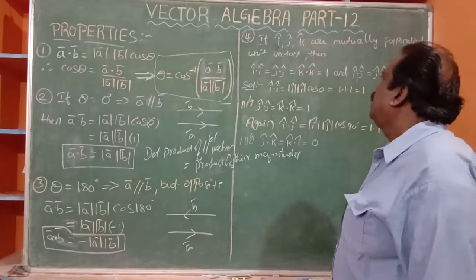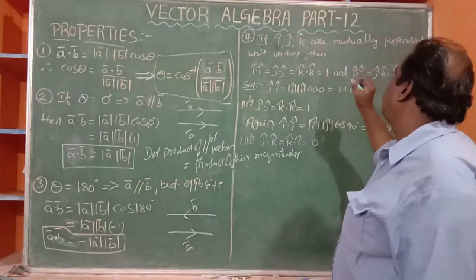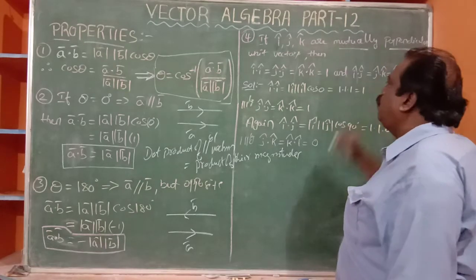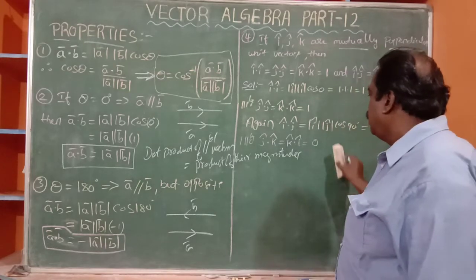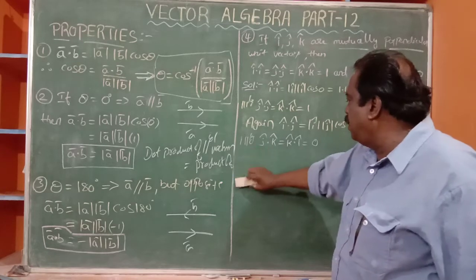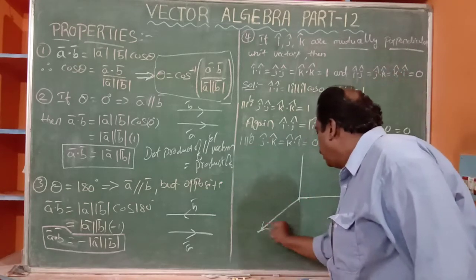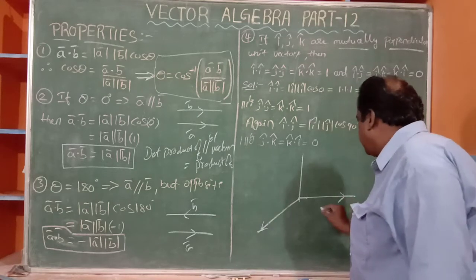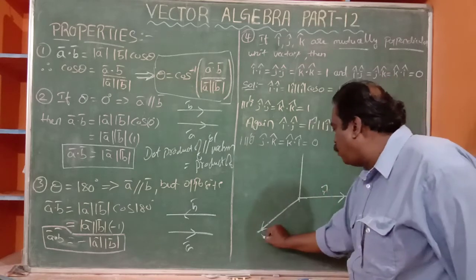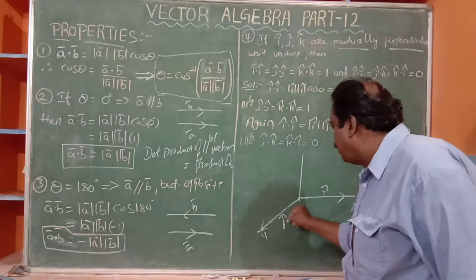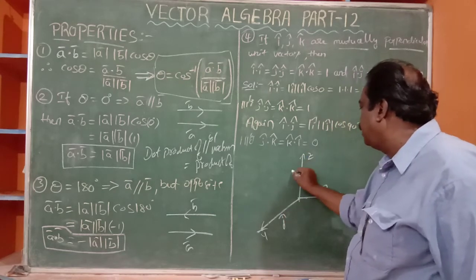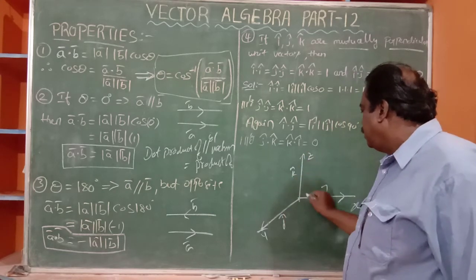Then, an important concept. The fourth one. If i cap, j cap, k cap are mutually perpendicular unit vectors, that means like this: it is the x-axis, that is i cap; it is the y-axis, that is j cap; and it is the z-axis, that is k cap. They are perpendicular.